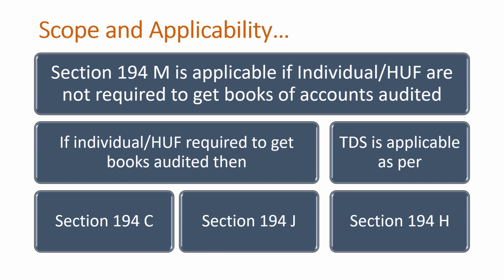That means if an individual or HUF makes any payment to a contractor, they have to deduct TDS as per the provisions of section 194C. If they make any payment covered under section 194J, then they have to comply with the provisions of section 194J. And if an individual or HUF makes any payment by way of commission or brokerage, then they have to deduct TDS as per section 194H.